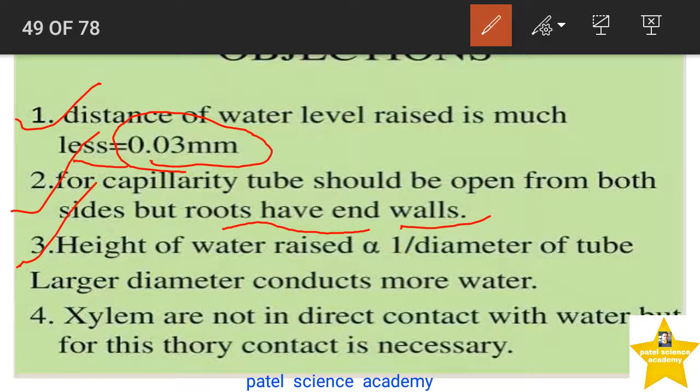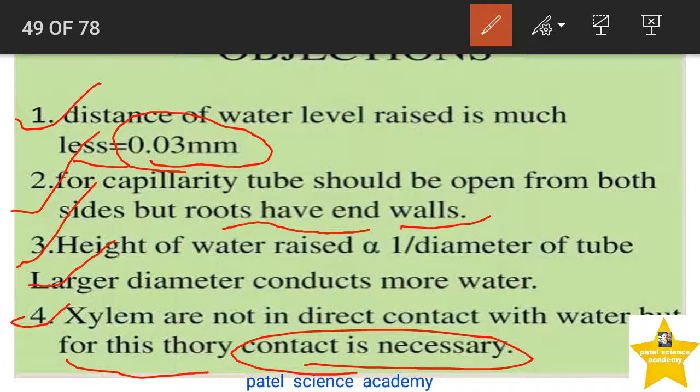Another objection, the height of the water raised is inversely proportional to the diameter of a tube. A larger diameter conducts more water, and xylem are not in direct contact with the water, but for this theory contact is necessary. So dear students, these are a few objections.